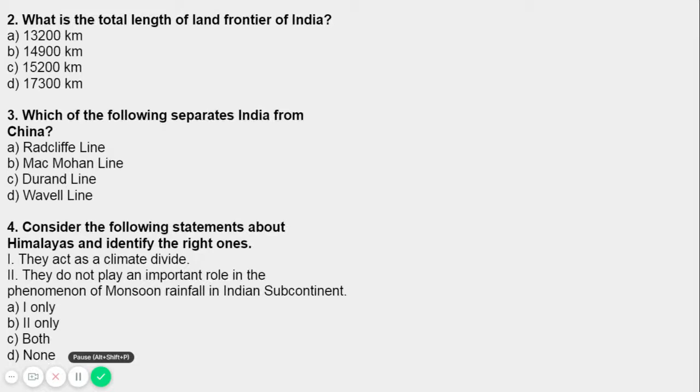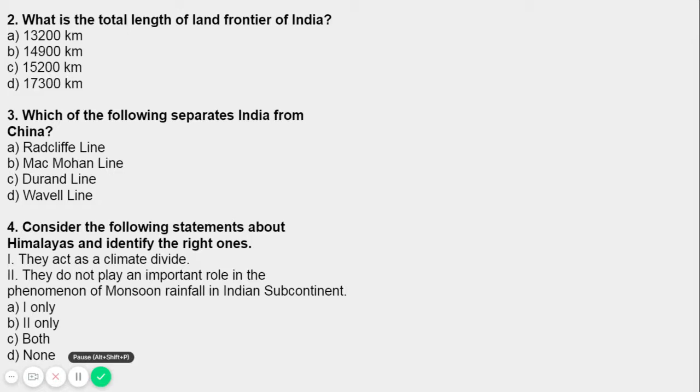Yes, the Himalayas do act as a climate divide. Now, the second statement is: they do not play an important role in the phenomenon of monsoon rainfall in the Indian subcontinent. Here's the explanation. The Himalayas play more than the role of a barrier for the monsoon. They also help confine it into the subcontinent.